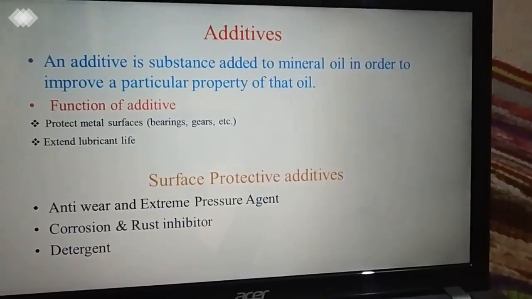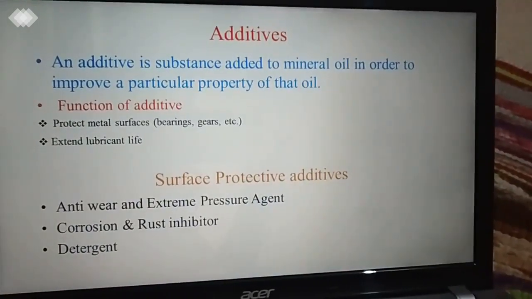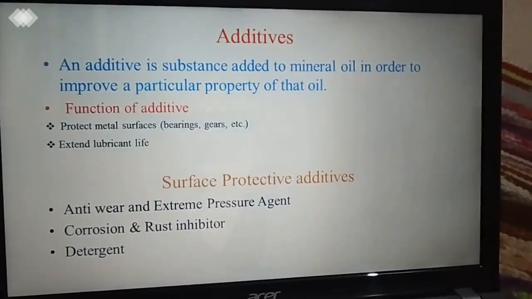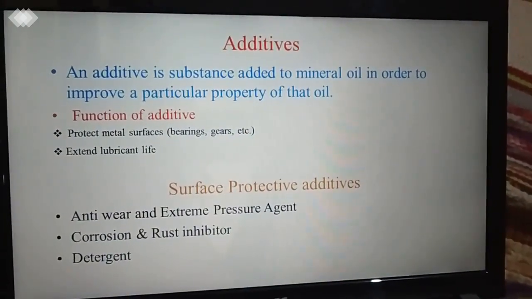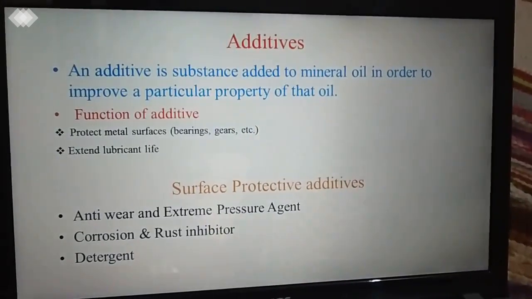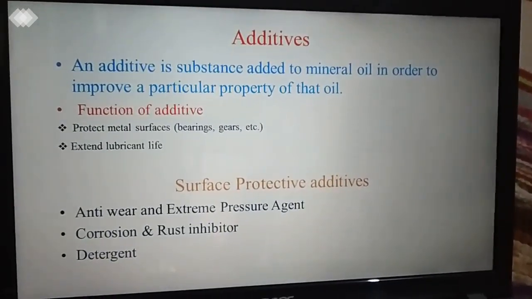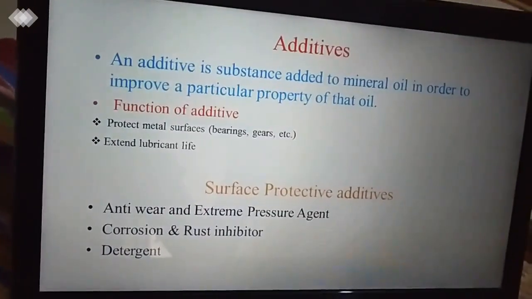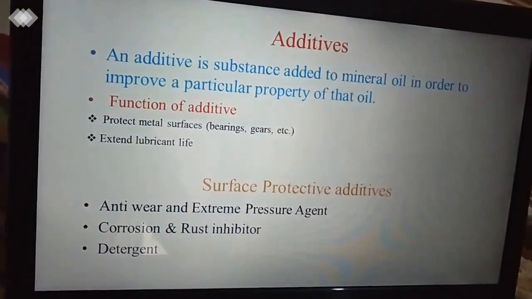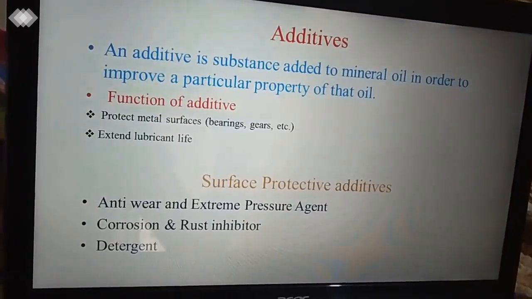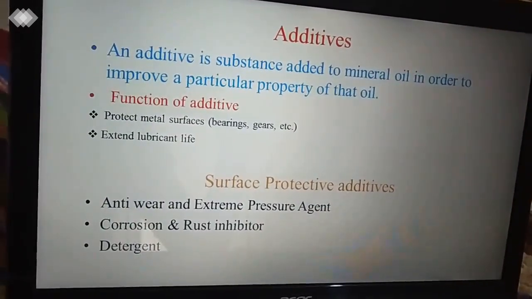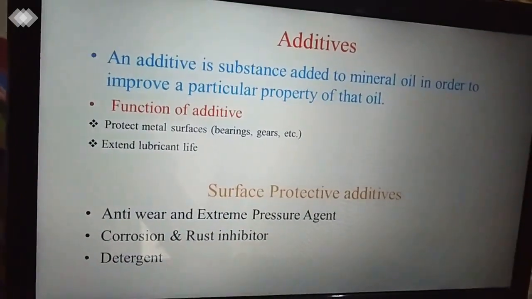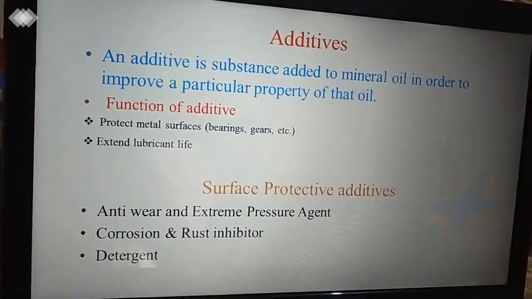Hello everyone. After finishing the properties of lubricating oil, let's discuss the topic: additives used in lubricating oil. An additive is a substance added to mineral oil, or we can say lubricating oil, in order to improve a particular property of that oil. Or we can say that additives enhance some properties of lubricating oil, or impart some new properties to the base fluid.